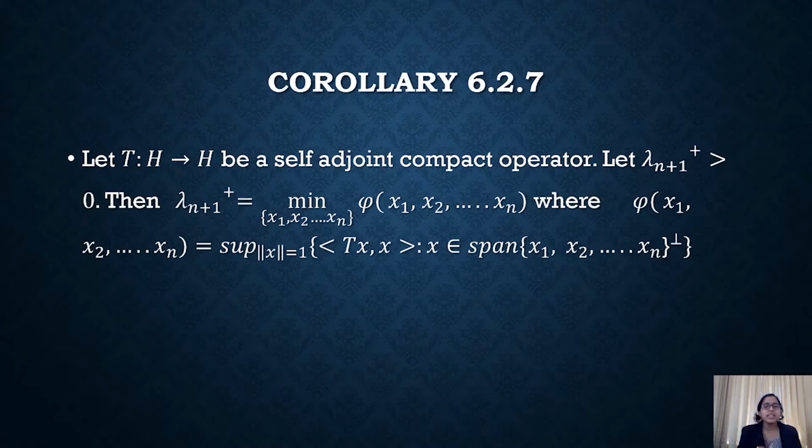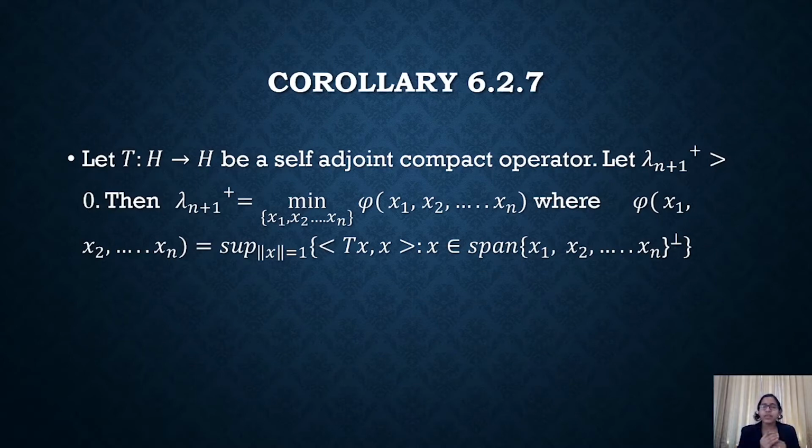Then lambda n plus 1 plus is equal to the minimum over x1, x2, etc., xn of phi of x1, x2, etc., xn. Now what is phi? Phi of x1, x2, etc., xn is nothing but the supremum over norm x equal to 1 of the inner product Txx, where x is an element of the span of x1, x2, etc., xn orthogonal.